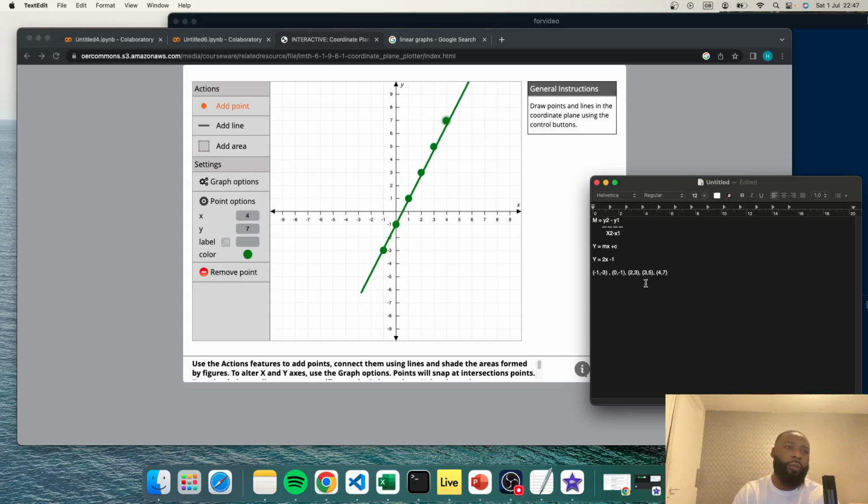We know the gradient of the graph is 2, and we know the formula for the graph is y equals 2x minus 1. I hope we remember from school how we find the gradient. Normally we take 2 arbitrary points on the graph, find the difference between the y values, and divide that by the difference between the x values, and that gives us the gradient. And then c is always a constant that we substitute in there. Just to give you a quick example, if we took a value for x and plotted it, or even used the graph here, we know 7 would be the y value here.